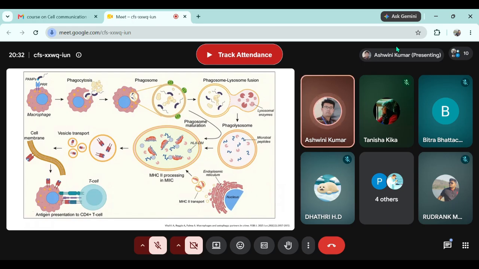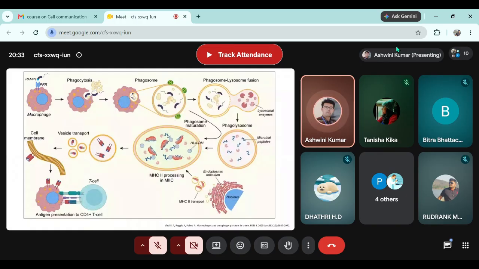Okay, so this is just an image where you can see different phases of phagocytosis. So if we start from the left hand side top image, you can see a PAMP interacting with PRR, pathogen associated molecular pattern interacting with a pattern recognition receptor on the macrophage.